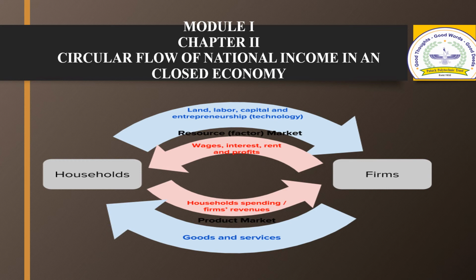Factor prices in the form of rent, wages, interest, and profit are paid by the firm and received by the household. The exchange of goods and services takes place in the commodity market, where they are sold by the firm and purchased by the household. Factor prices like rent, wages, salaries, interest, and profit are decided in the factor market. Money received by the household as factor income is spent in the commodity market, paying for the goods and services supplied by the firm.